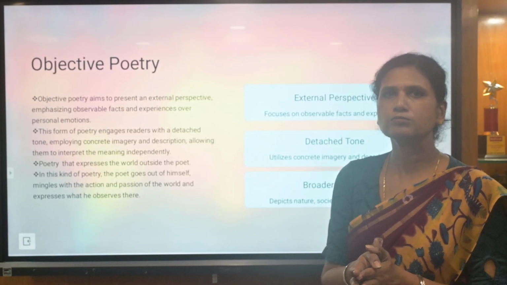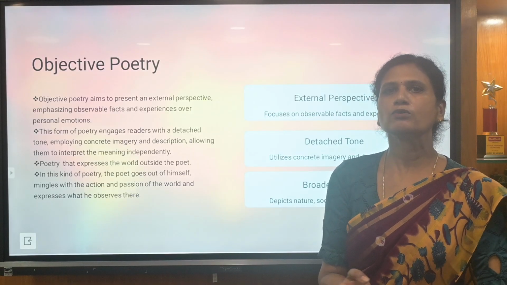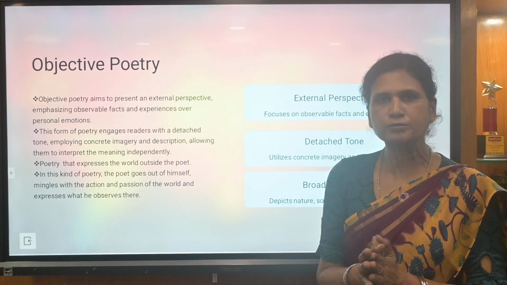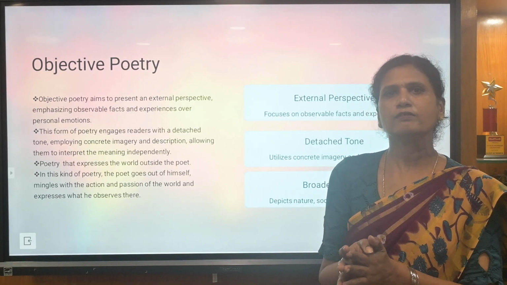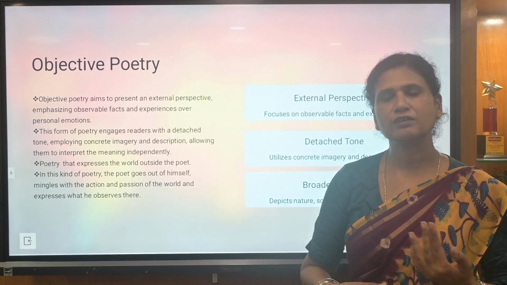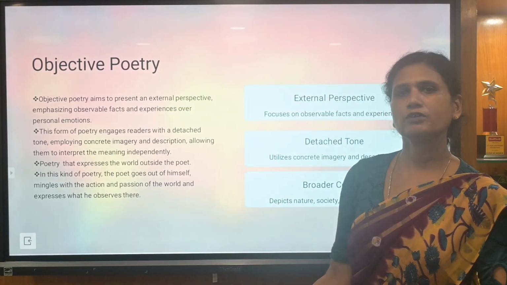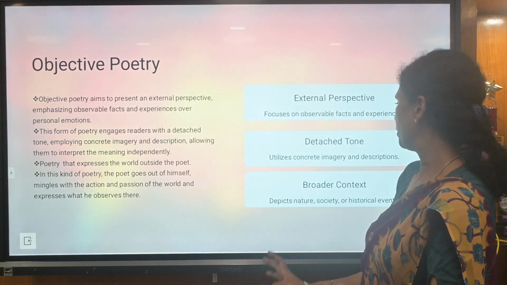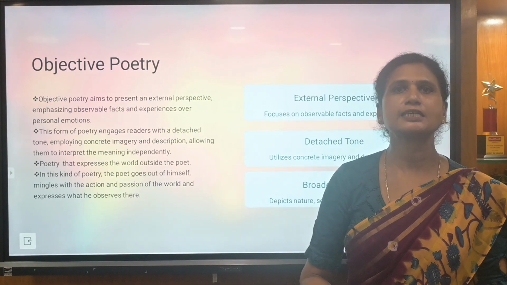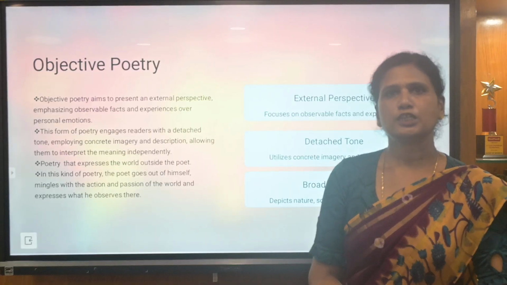Here the object he is searching from outside, not from within himself. He is searching around things around him and gets the object. It can be a bird or whatever it is, which is currently happening before him. So true events he is writing in the form of objective poetry. That's what we call objective poetry. As I said, it can be about society, any true-based events, any historical events, anything it can be. So that is called objective poetry.